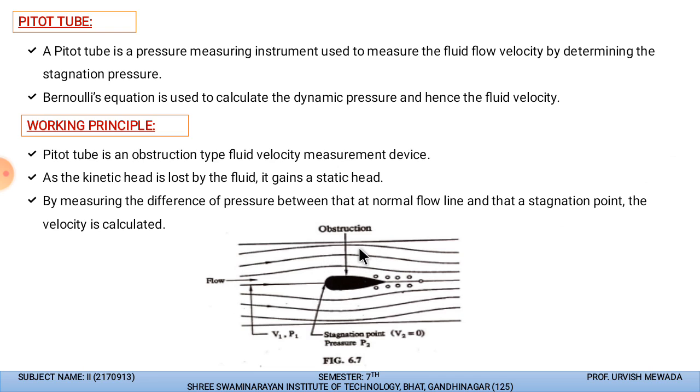The difference between the flow passing normally and the flow obstructed at the stagnation point gives the flow rate transferring through this pipe, and that can be measured with the help of the pitot tube. Let us see the animation related to the pitot tube, so that it will be more clear how the pitot tube actually works.